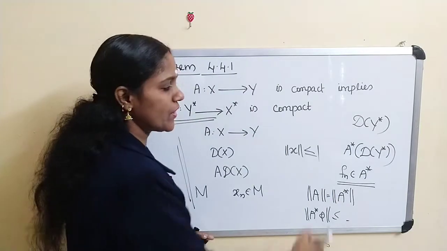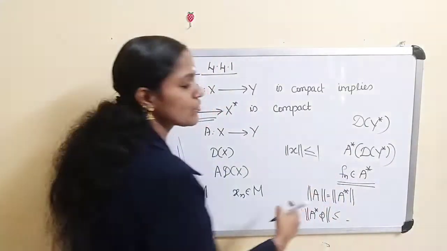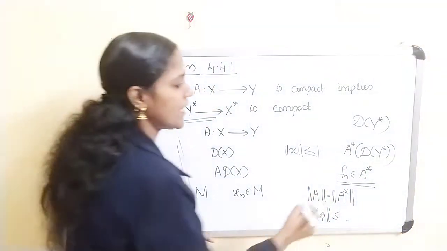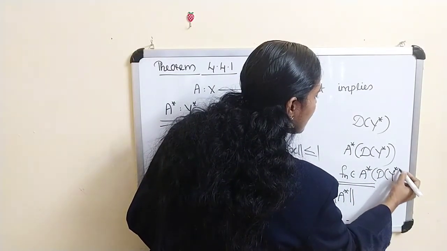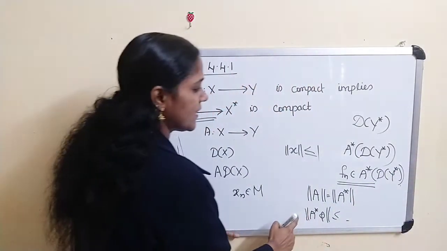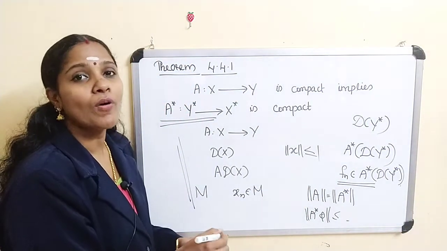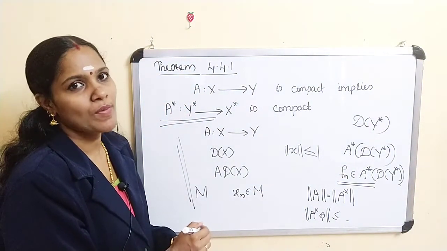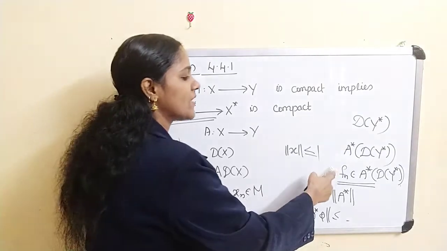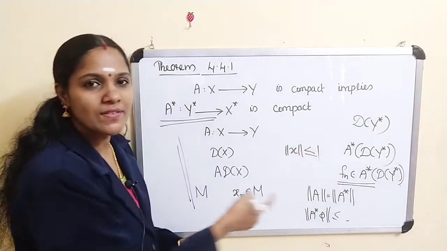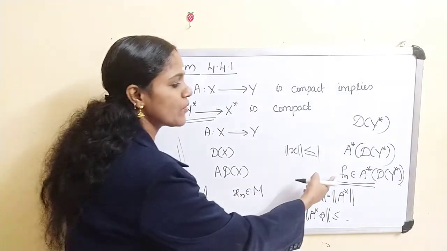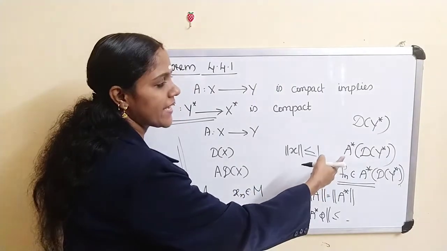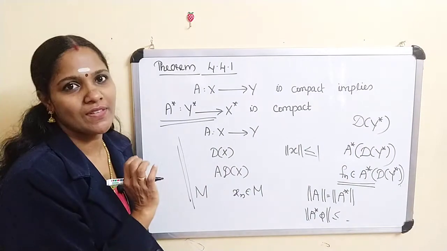Okay. So if you take any fn in A star DY star, then clearly that is also a bounded sequence. So we are considering a bounded sequence in A star DY star, and we are going to prove every bounded sequence in A star DY star has a Cauchy subsequence.